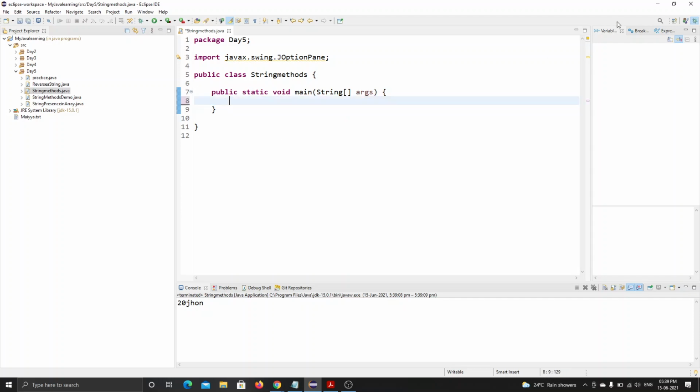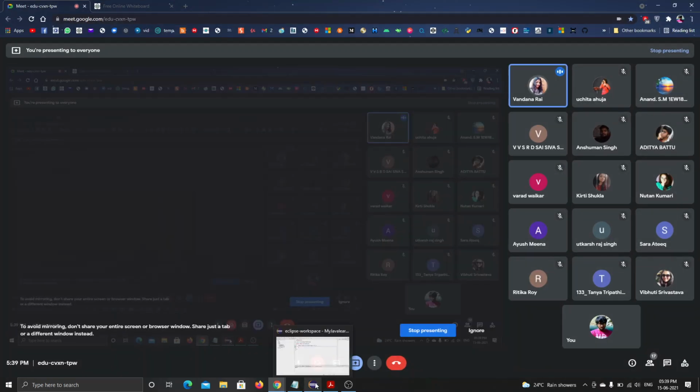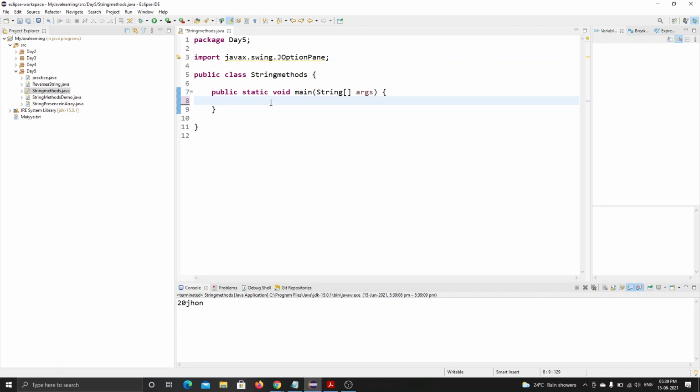Sir, can we add an int to a string? See, we can't add a string to an int data type or a float data type, but it is showing the result. No, it adds. See here, what happened here? It concatenates the string. If I write the string s is equal to, let me show you again. We can concatenate, no, sir. We can only concatenate. I am showing here, right?